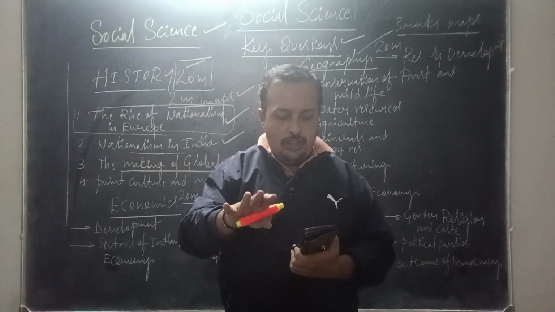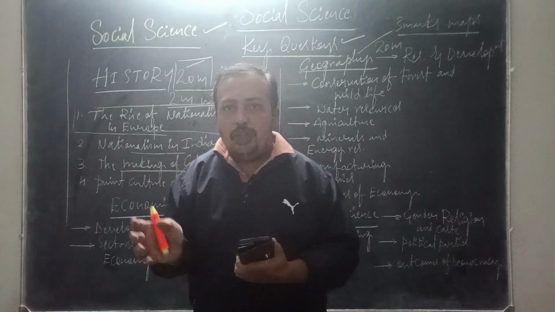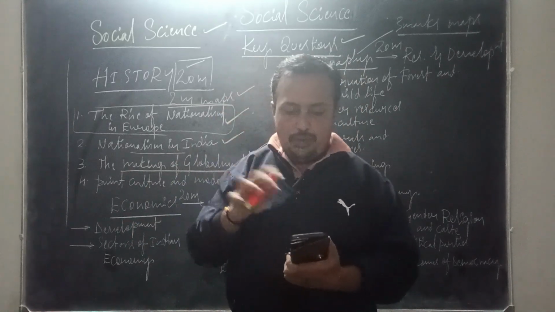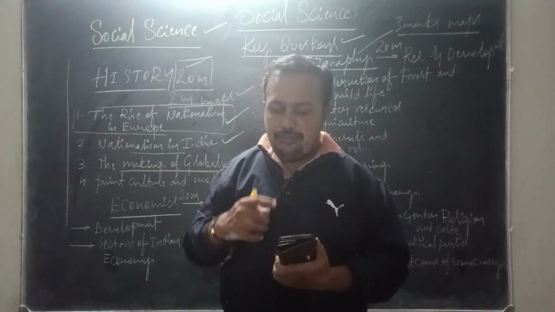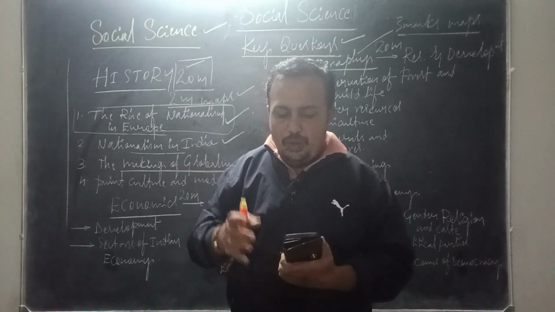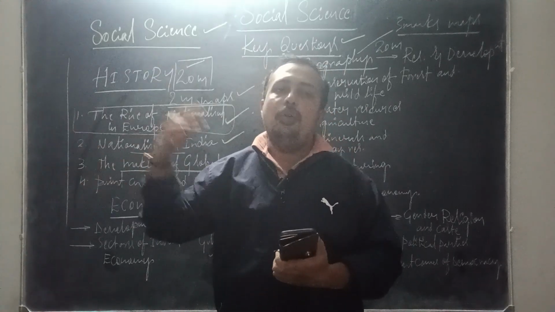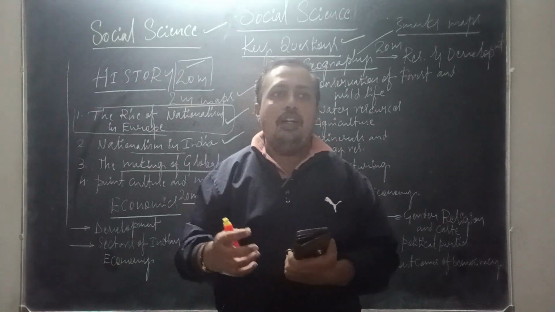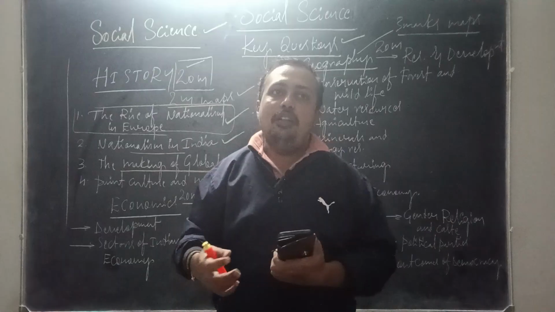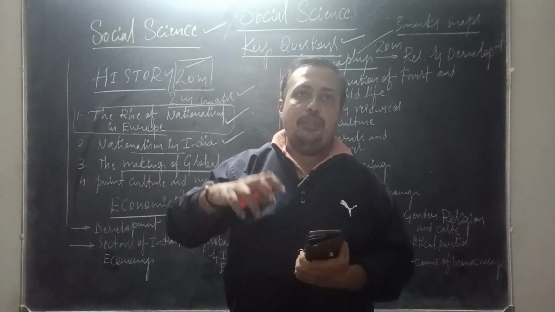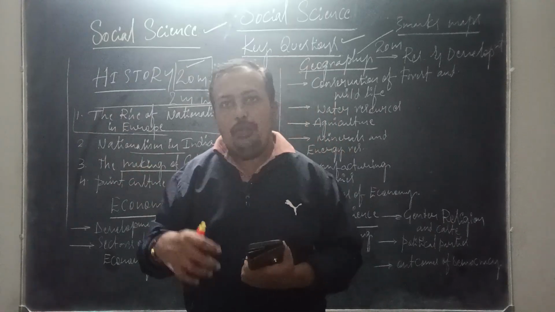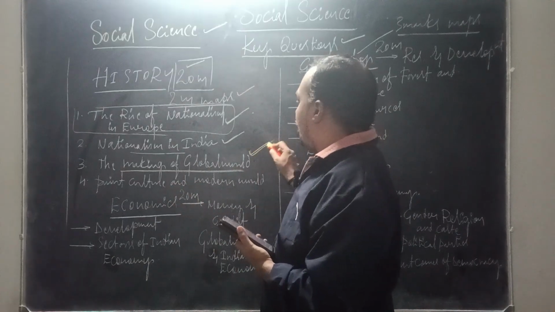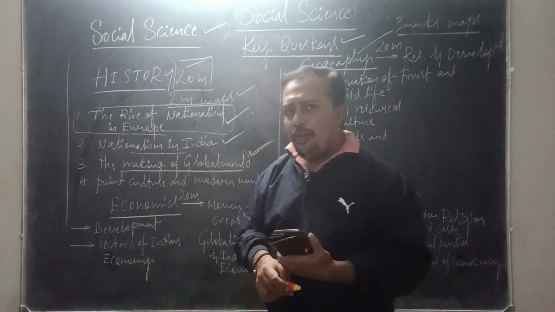And why did Europeans migrate to the newly found land, America? That is another 2 marks question we can expect. And the shift of the global center from Asia to Europe. What were the reasons for the downfall of Asia at the end of the pre-modern world? The global trading center was shifted from Asia to Europe, so you have to know the reasons. Those are all 2 marks and 1 marks questions from this chapter, the making of a global world.